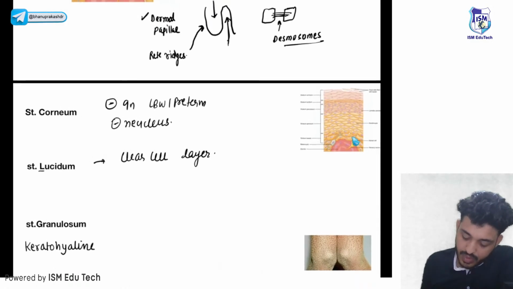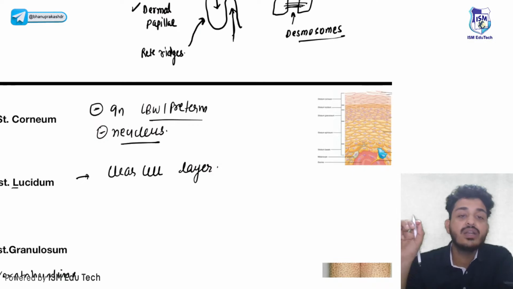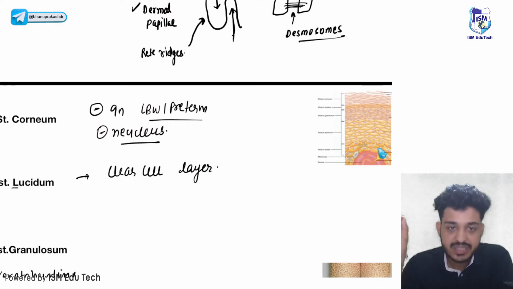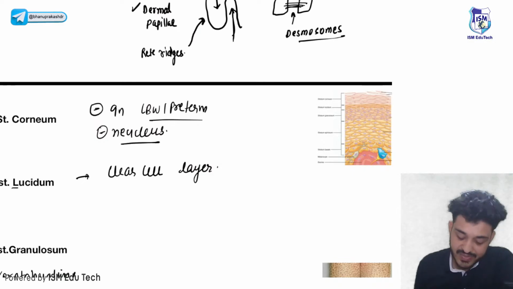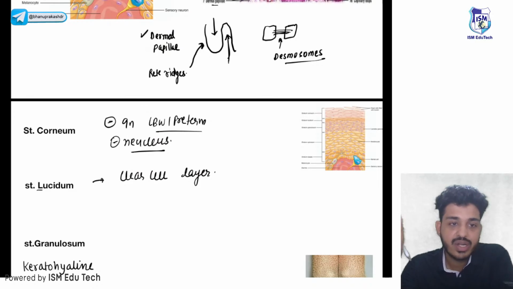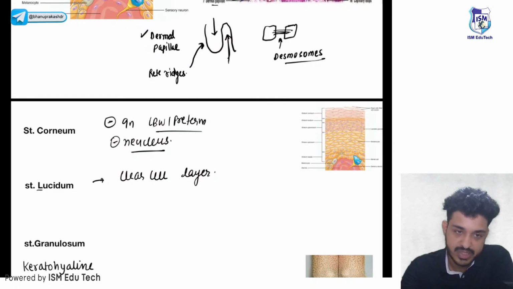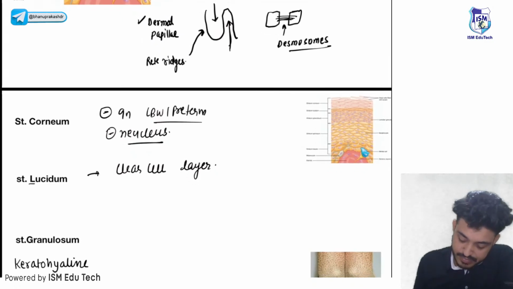There will be no nucleus, and they will be absent in low birth weight babies or preterm babies. This is very important. Whenever there is a preterm baby, how will you identify it? You will look for the stratum corneum. The stratum corneum is generally absent in preterm babies.